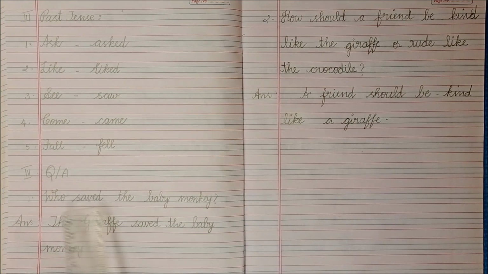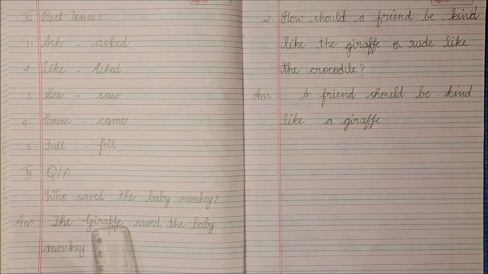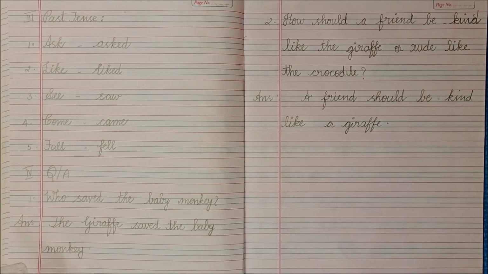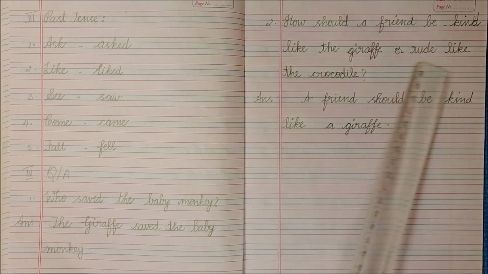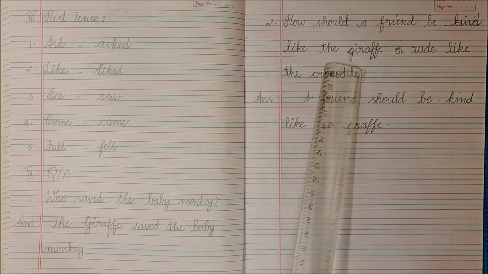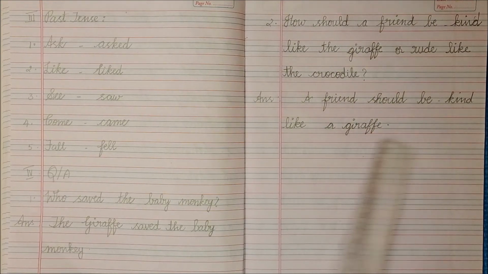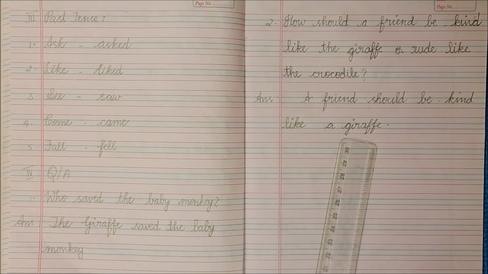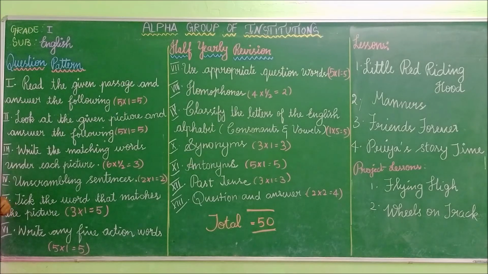First question. Who saved the baby monkey? The giraffe saved the baby monkey. How should a friend be, kind like the giraffe or rude like the crocodile? A friend should be kind like a giraffe. So how should a friend be? A friend should be kind. So in this class we have discussed reading comprehension.